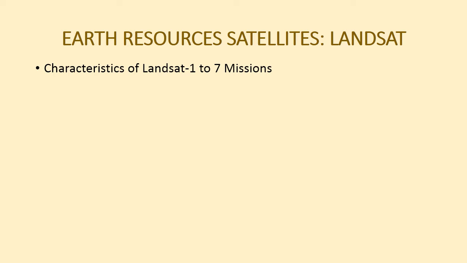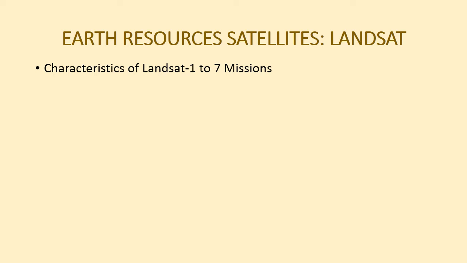Landsat 3 was launched in March 1978 and it was decommissioned on 31st March 1983. RBV bands A, B, C, D, that is one band, side by side images were used, as well as multispectral bands 4, 5, 6, 7 and 8 in this satellite.